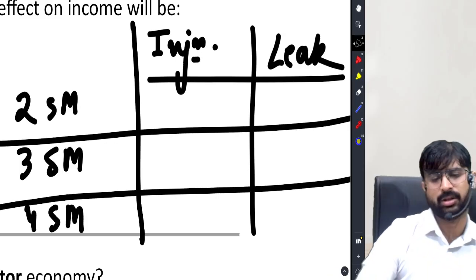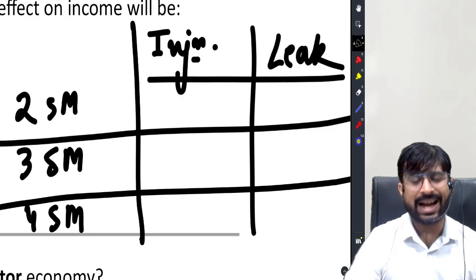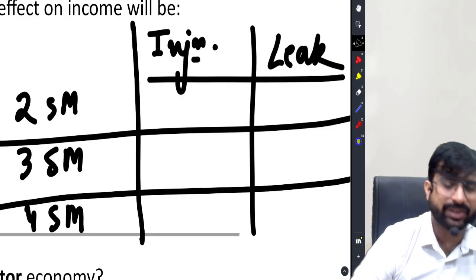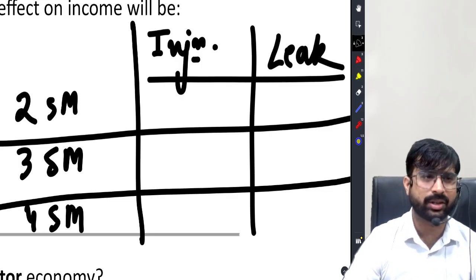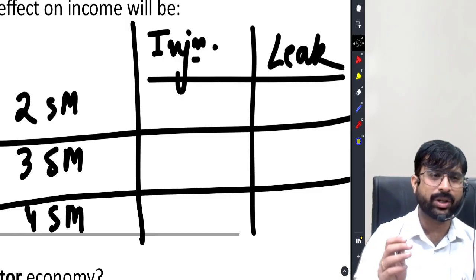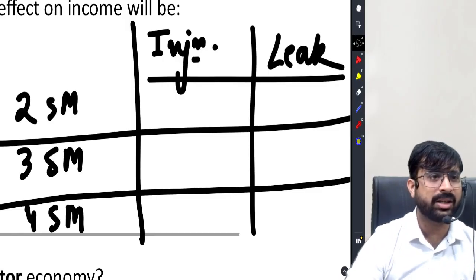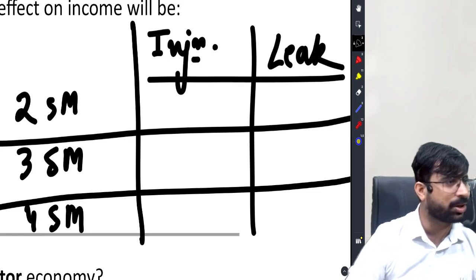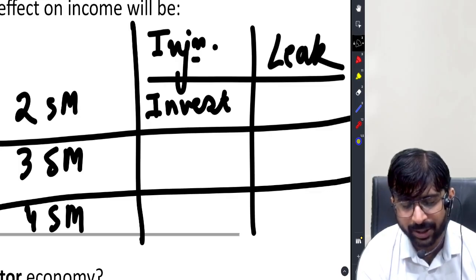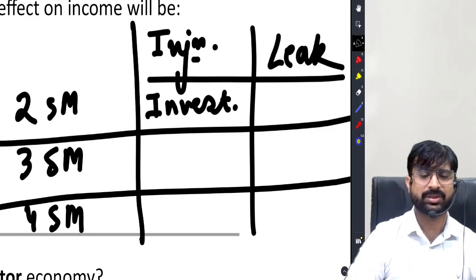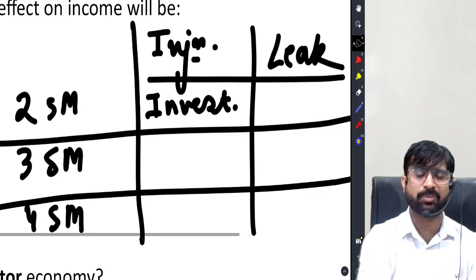Anything that adds money to the circular flow is an injection. Now let me explain. In a two sector model, who are there? Households and firms. So when the firms invest into the economy, they are injecting money into the economy. So you can write injection is investment by the firms. Firms' investment is injection in a two sector model.